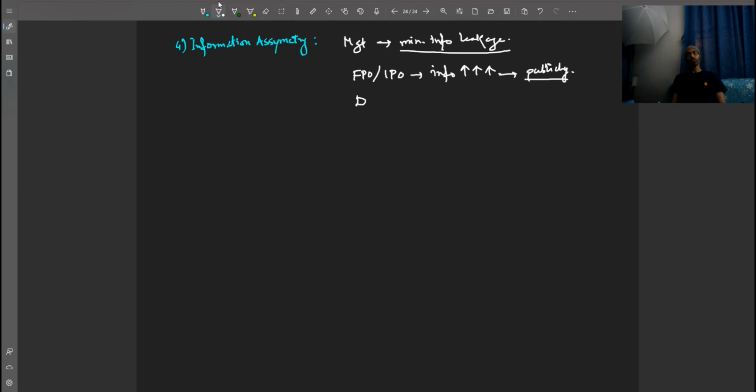Second is, if they look at issuing debt, then generally bigger HNI investors get mostly involved in it, right? Retailers can get involved in it, but through mutual funds mostly. They generally do not access bonds as much as they access equities. So, in this case also there is lots of information leakage. Maybe not as much as equity, but still lots of it, right? The third option is internal funding. If they do internal funding, the information leakage is minimal.